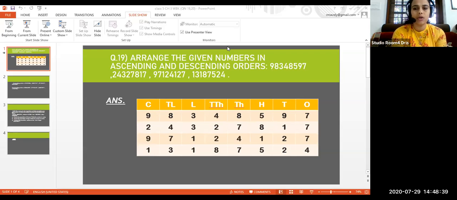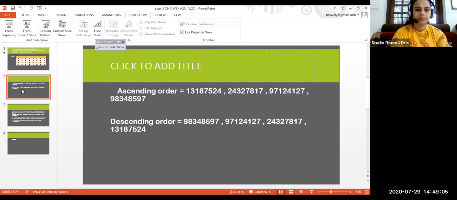Children, why are we making all these numbers in a place value chart? It is easy for us to read the numbers. We can see the place, 9 crore, 2 crore. That's why we are placing all these numbers inside the place value chart. Children, have you written? Write all these numbers, then we can write ascending order and descending order. All the children do it alone. Then only I will show the answer here.